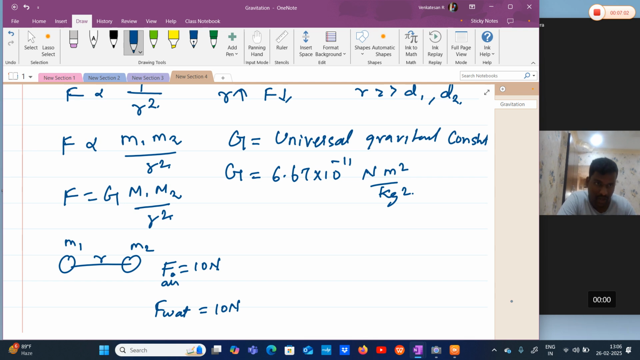Initially we measured the force in air, and in water we got 10 Newton. Now we are changing the setup, and again we get 10 Newton. Now I'll shift this setup to vacuum, which means there is no atmosphere surrounding it, no air, and everything in between is empty. Even in that place we get a force of 10 Newton if we measure. Now I will change this setup to the surface of the moon.